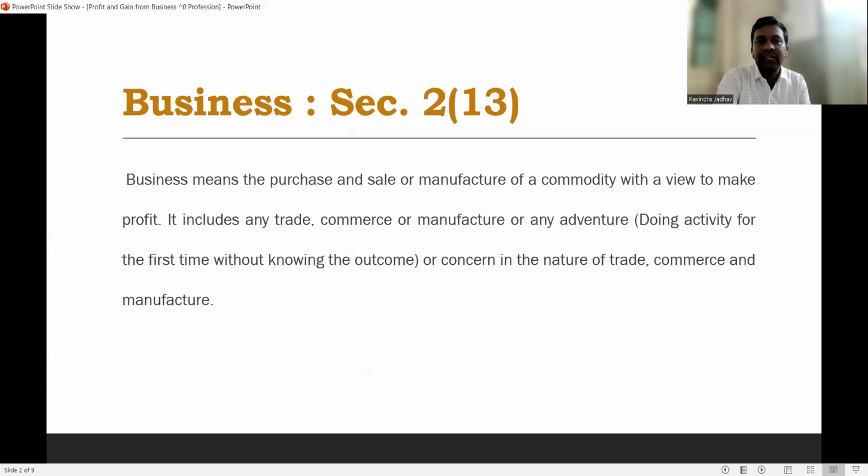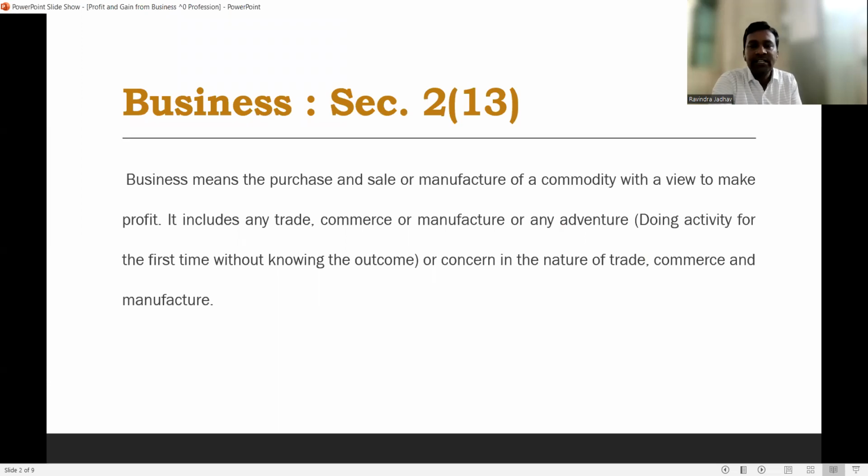As per Income Tax Act, Section 2, Subsection 13, business means the purchase and sale or manufacture of a commodity with a view to make profit. So, when an assessee takes part in any type of trade and earns profit from that particular trade, that means business.